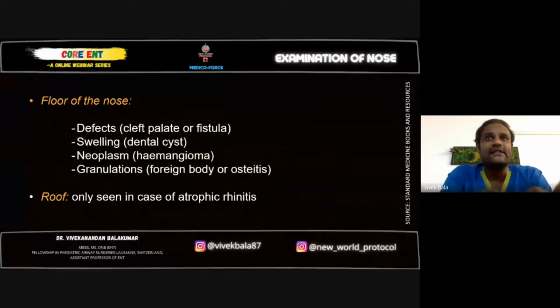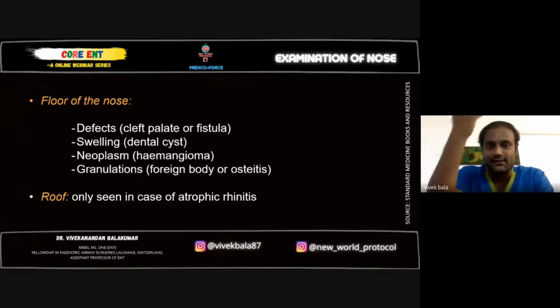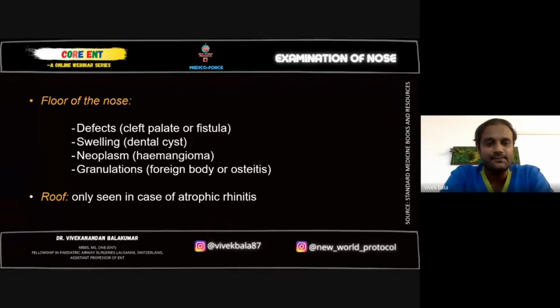Roof: you can see the roof clearly in case of atrophic rhinitis and also in a normal patient, if the patient is not very finicky, you can easily see the roof. Otherwise, they won't allow you to see the roof because you need to tilt the patient's head and use the instrument at different angles, and it's going to cause a big mess there. So try to see the roof in case of atrophic rhinitis. In other cases, just say the roof is normal if you don't see anything bulging out from the roof. Next.